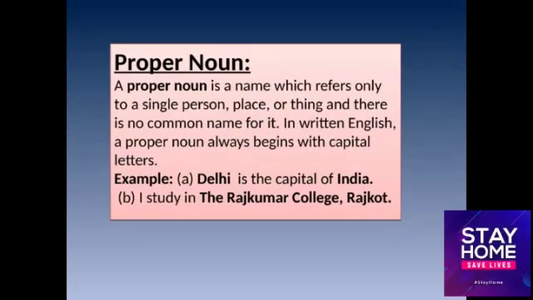For example, Delhi is the capital of India. In this sentence, Delhi and India are names of a city and a country, specific names, so they are proper nouns. In the second sentence, I study in the Rajkumar College, Rajkot. Here, the Rajkumar College is a name of an institution, a specific name given to an institution, and Rajkot is the name of a city. So these are proper nouns.